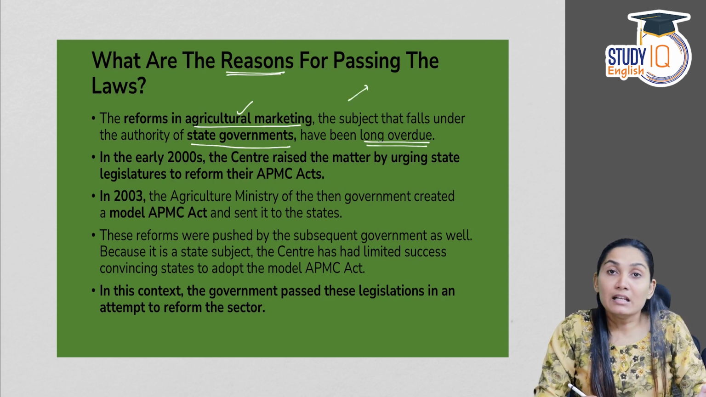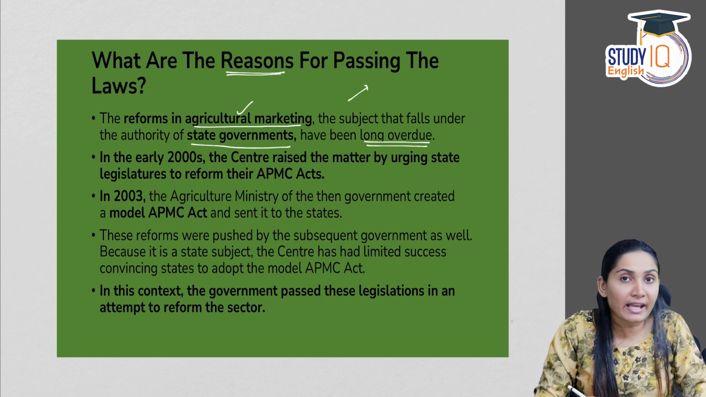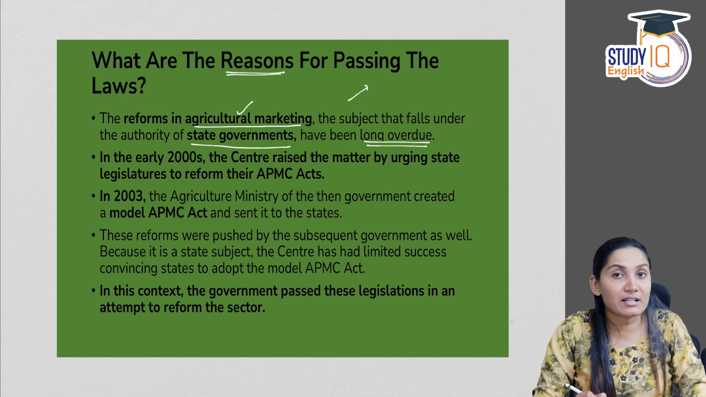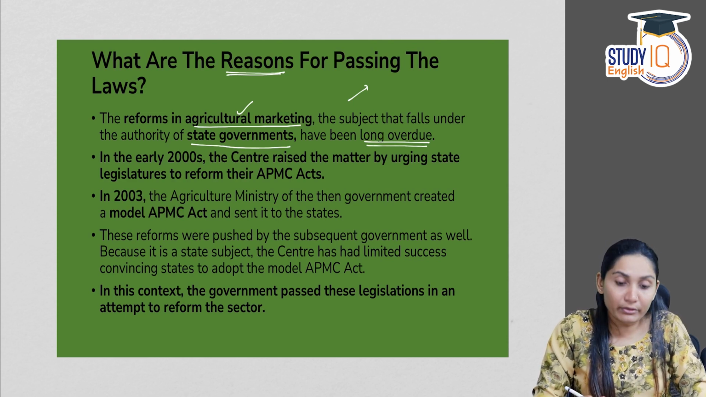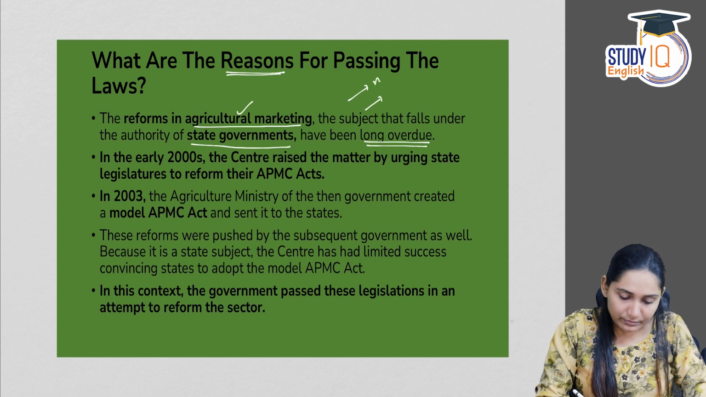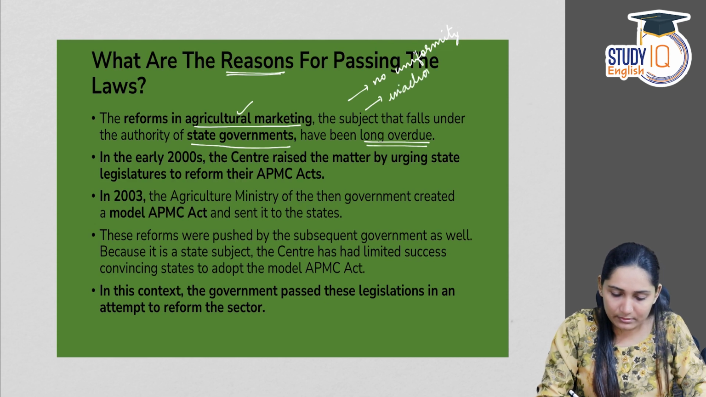And apart from that, many state governments have not taken any action on that, which means the issue of agricultural marketing in India is long overdue. First problem is lack of uniformity. Second one is inaction of the states.